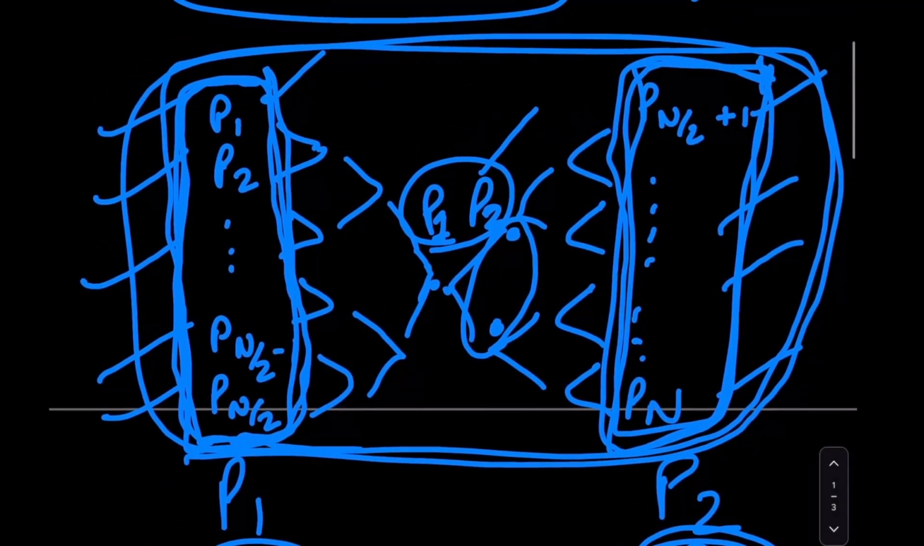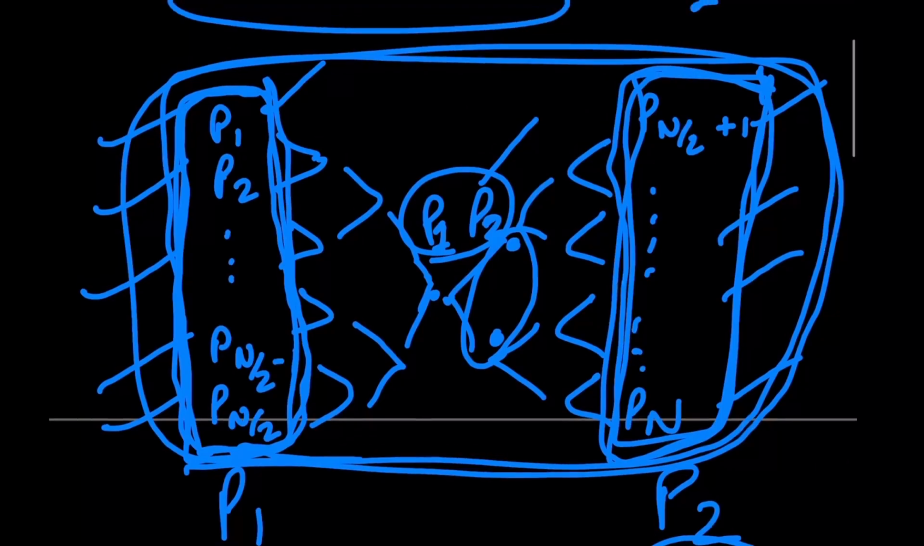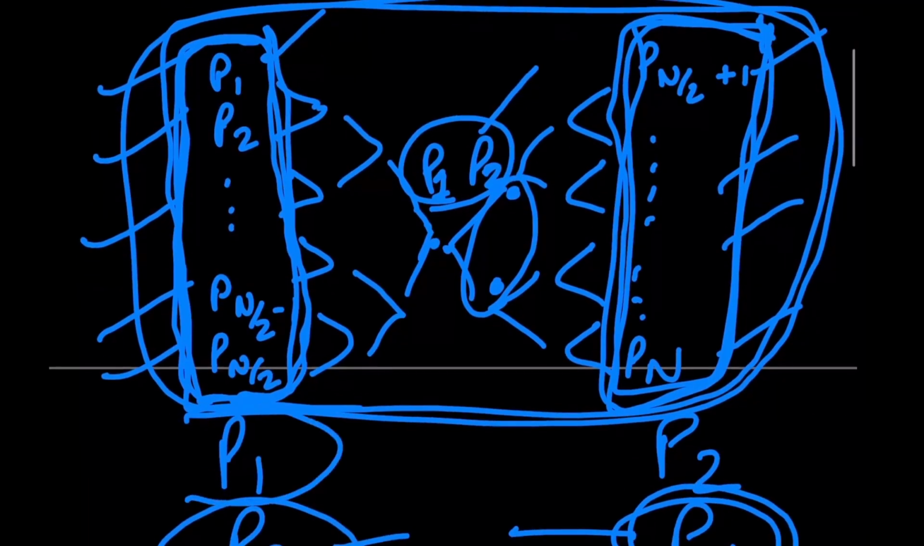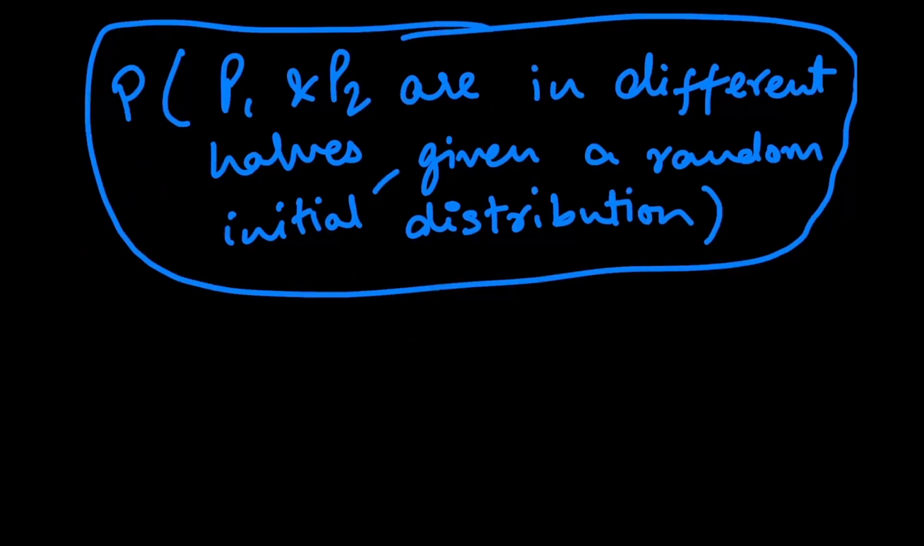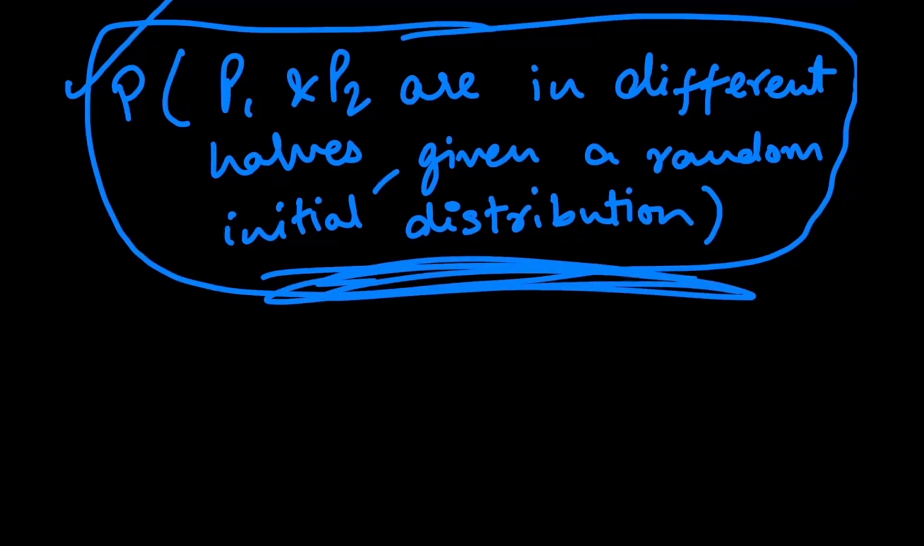So this becomes a question of what is the probability that P1 and P2 are in different halves when we order the n players randomly. So this here becomes the new question. This is essentially what we have to figure out.